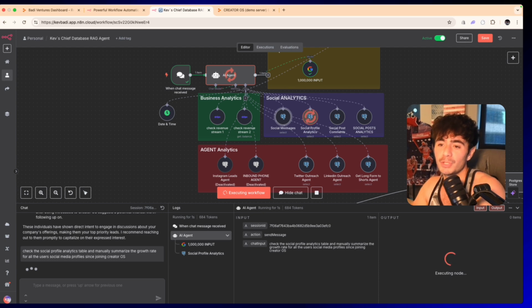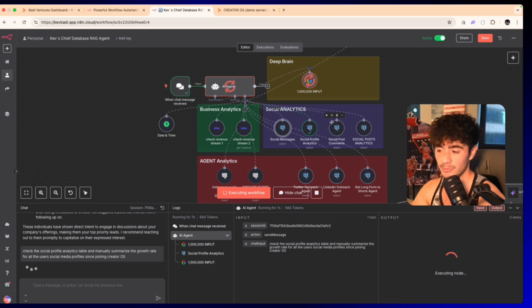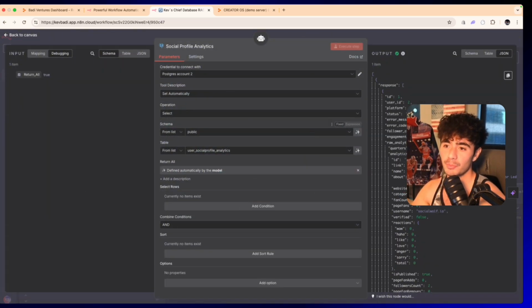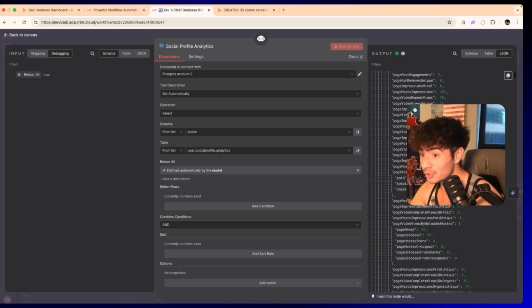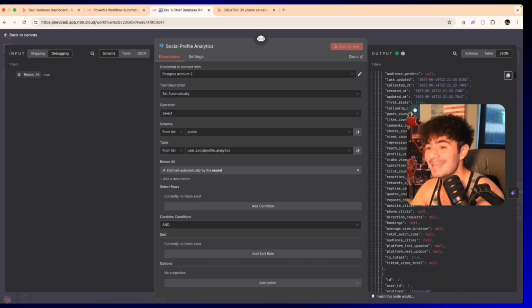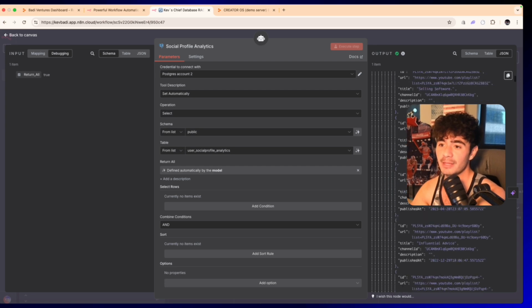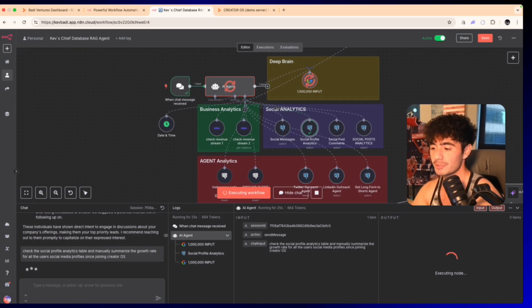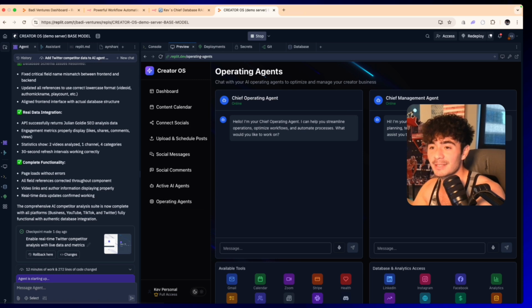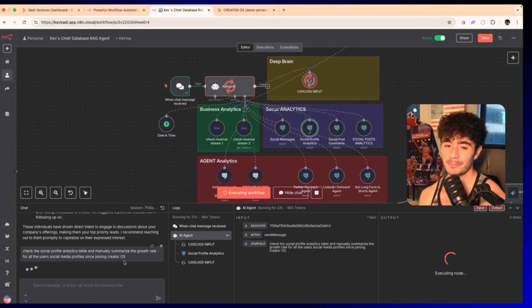And it's now going to think about which table to grab, the social profile analytics table. And now we're back to the Flash, and we can open up that social profile analytics, and we can see literally all of the most insanely in-depth analytics that you could possibly get for every social platform. Look at this. It's telling me the views, the videos, the likes, literally everything that it could possibly grab. And we just have to wait for this response. For our clients, they don't even have to see the agent on this end. They're actually going to be able to see the agent right inside of their operating system. So it's literally right here. And I'm just showing you guys the back end.